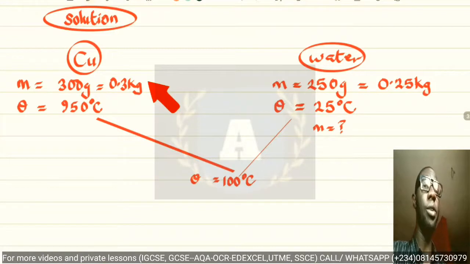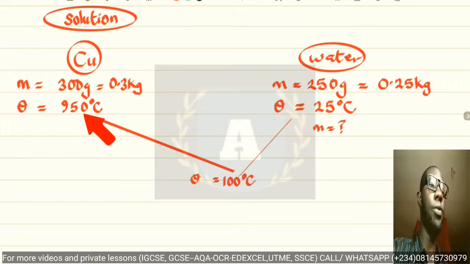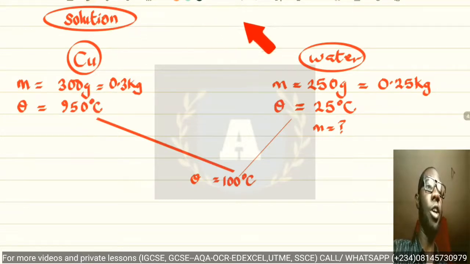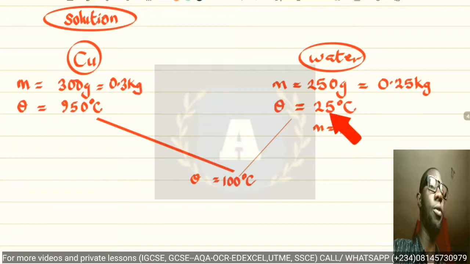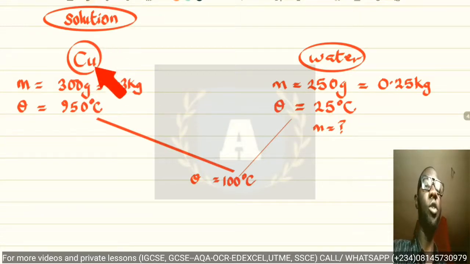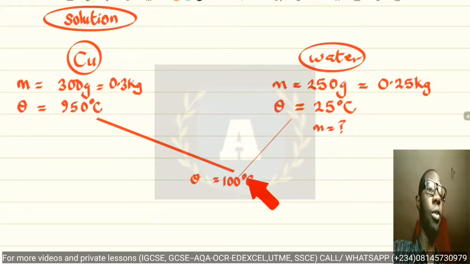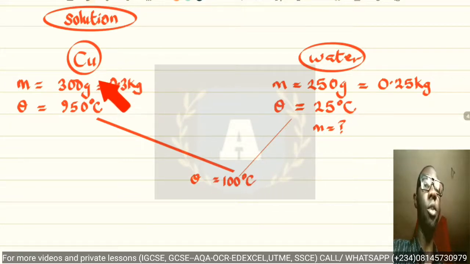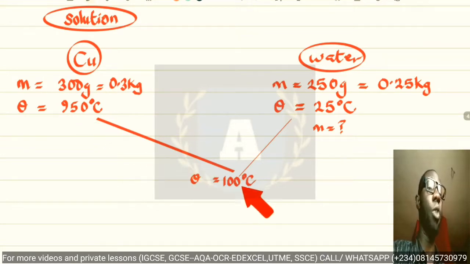All right, so now the initial temperature of copper was 950, which was very hot, and then transferred into water that has an initial temperature of 25 degrees Celsius. So definitely the copper must have lost some of its temperature to the water. So now the temperature of the mixture has been given to be 100 degrees Celsius. Water has changed from its initial temperature to 100 degrees Celsius. The copper has also changed from its initial temperature of 950 to 100 degrees Celsius.